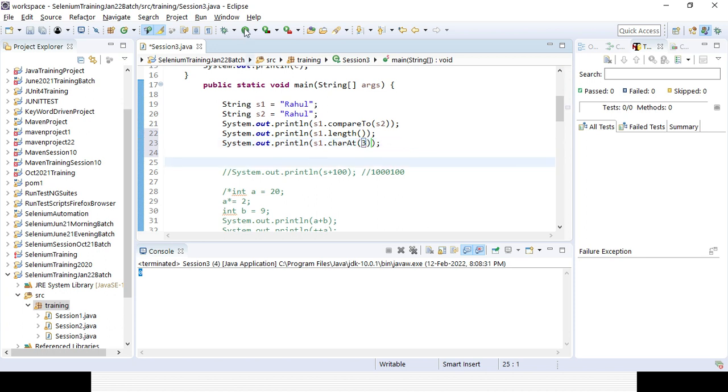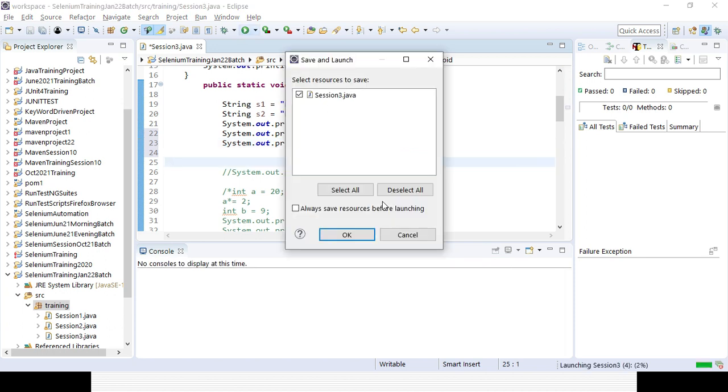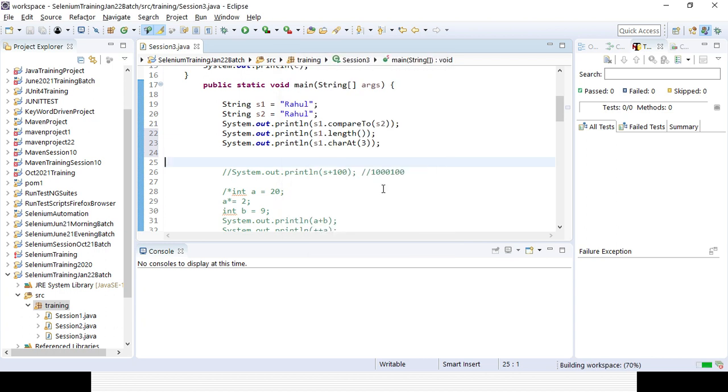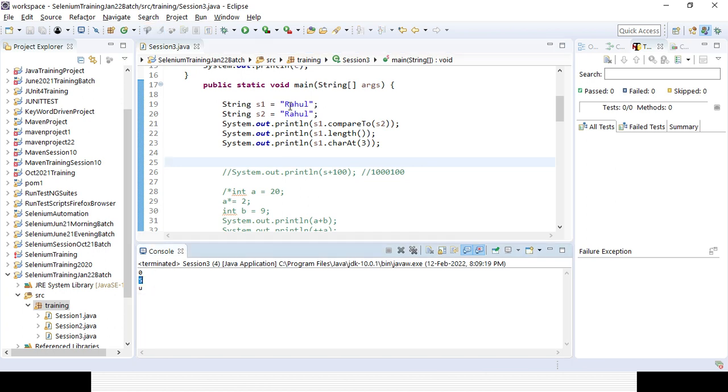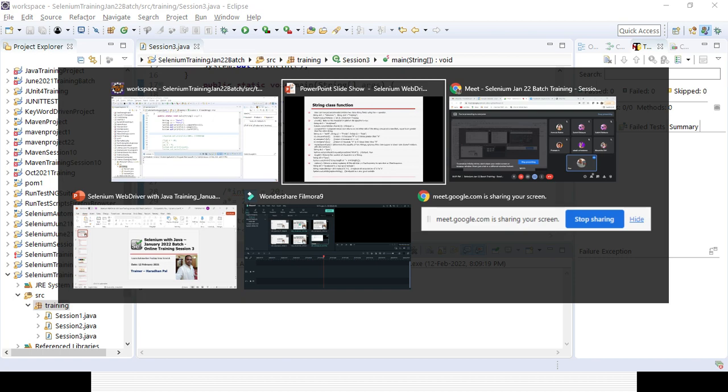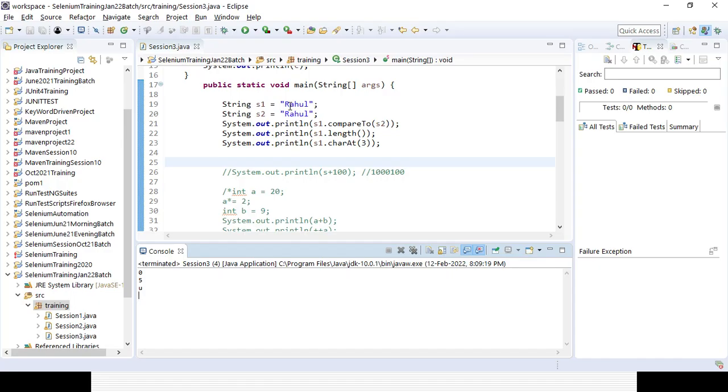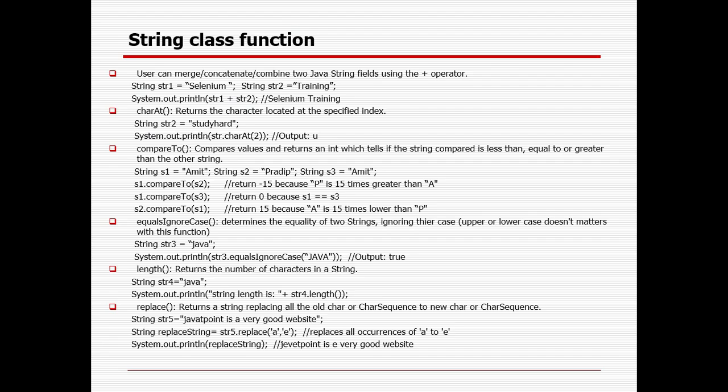So 0 is R, first index A, second index H, third index U. So I can print out the different values. You can see the size here is 5, that means a total of 5 characters: R, A, H, U, L. Indexes 0, 1, 2, 3, 4 make a size of 5. So the index starts from 0 and goes till size minus 1.